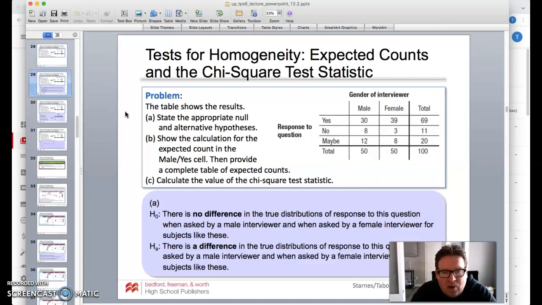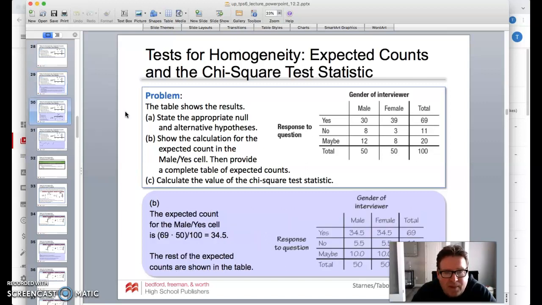Okay, a lot of things to do there. So here we go. The null hypothesis is that there is no difference in whether they're asked by a male or female, and the alternative is that yes, we think there is a difference. Okay, so the expected count. Once again, we're not going to show this for every single one, but we take the 69 right here times the 50 divided by the 100. That's how you get that number right here. It's the 34.5. That's what you're doing right there. We did that for each one that we had, and each one fits in that same category. So we have those numbers filled in.